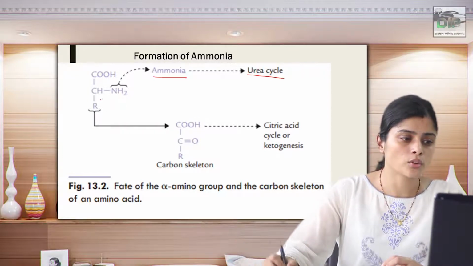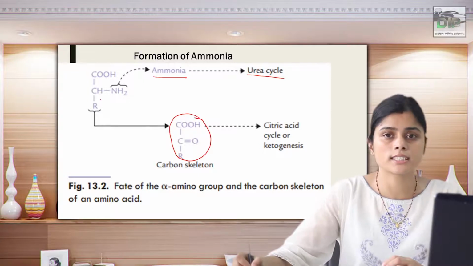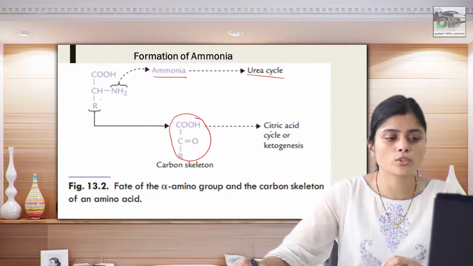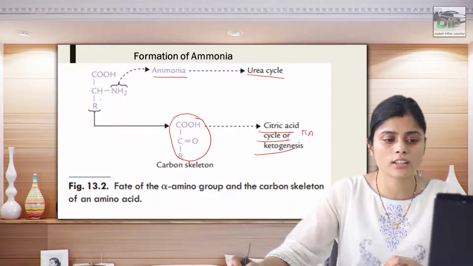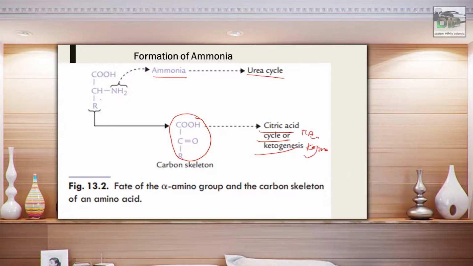The second part of amino acid metabolism is the carbon skeleton metabolism, which goes for energy synthesis. Either it can go for the citric acid, that is the TCA cycle, or the formation of ketone bodies. So this we won't be discussing today. We'll be discussing only the formation of ammonia and how the urea cycle happens.